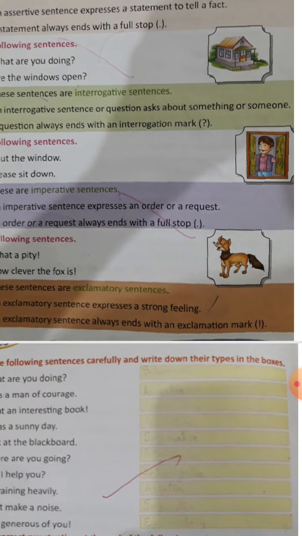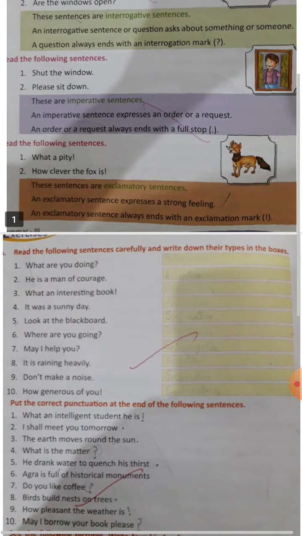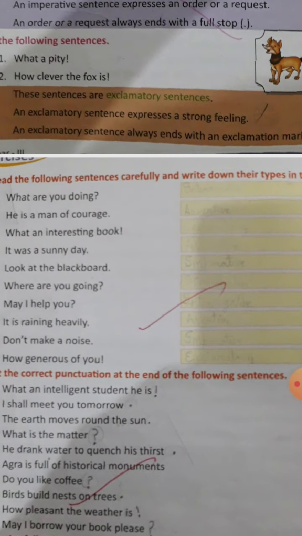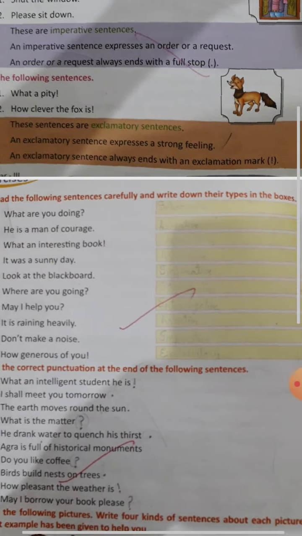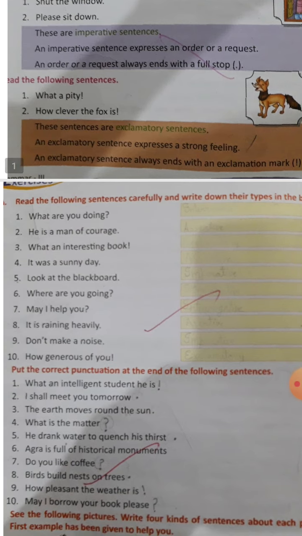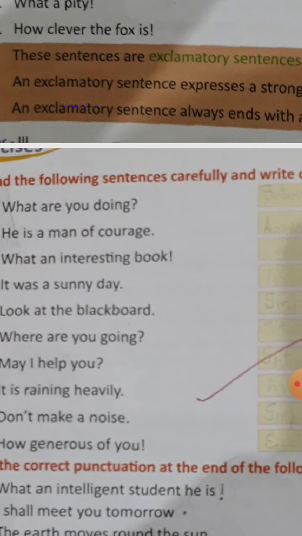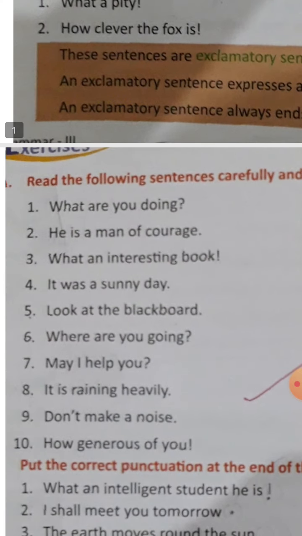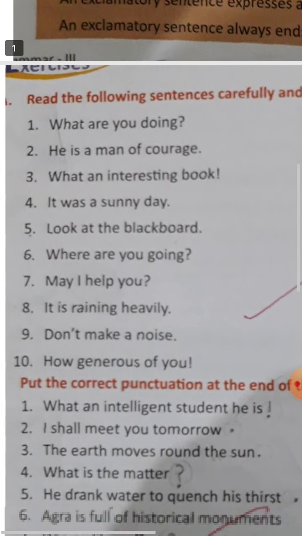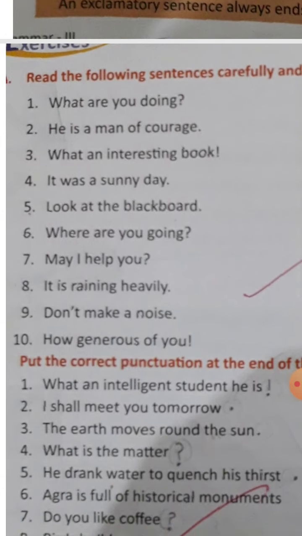I hope you all have understood well. Now let's come to the exercises. Exercise A. Read the following sentences carefully and write down their types in the boxes. The answers have already been sent to you. What are you doing? Here you can see it is easily understood that it ends with the interrogation mark and we are asking a question. He is a man of courage. Simple. Assertive sentence. What an interesting book. Exclamatory sentence. It was a sunny day. Assertive sentence. Look at the blackboard.